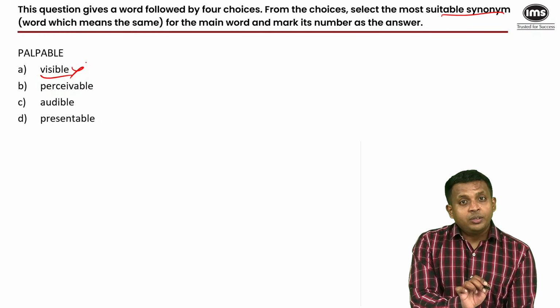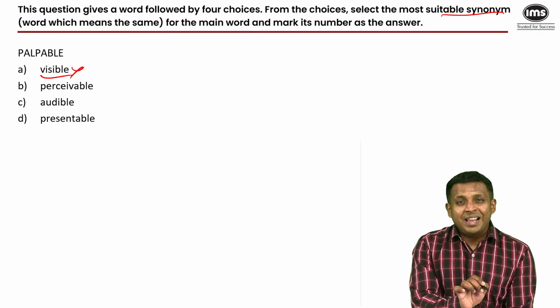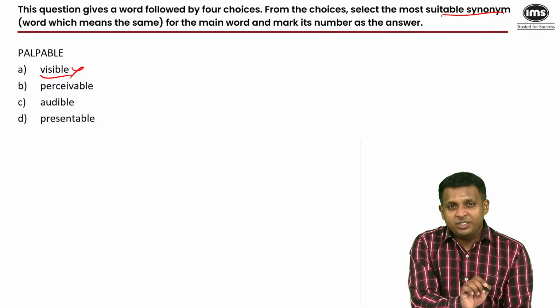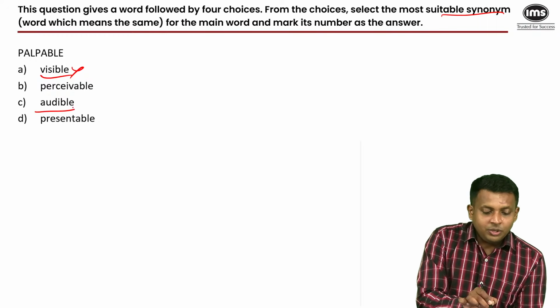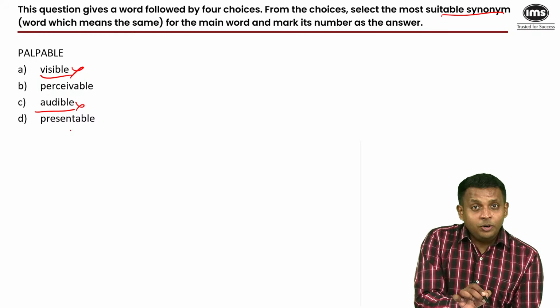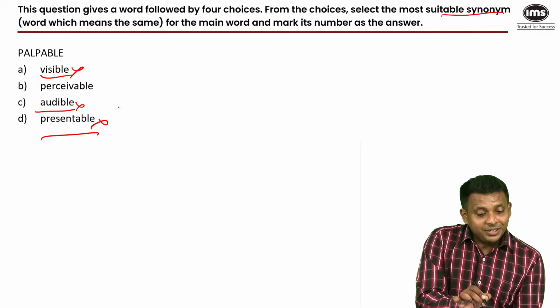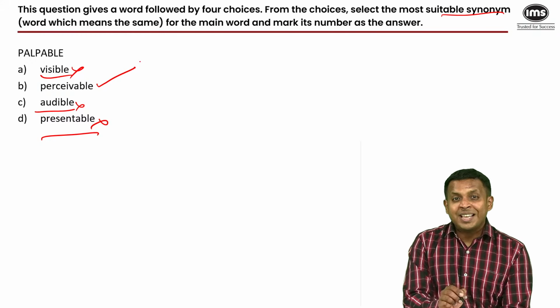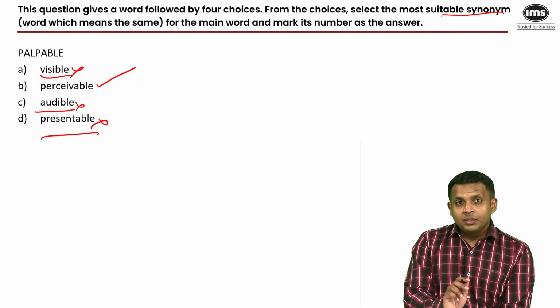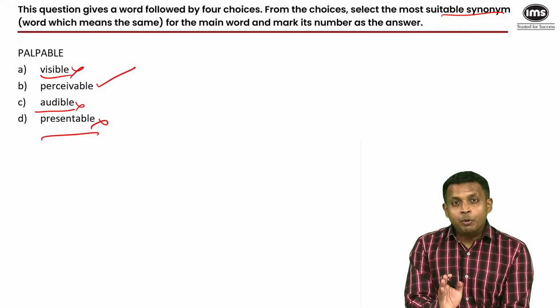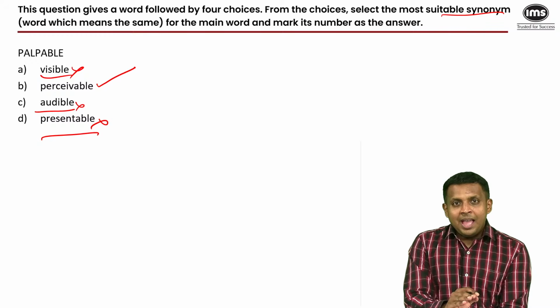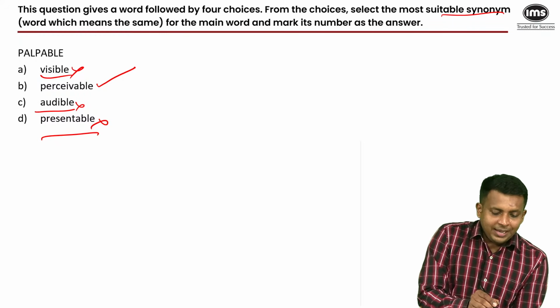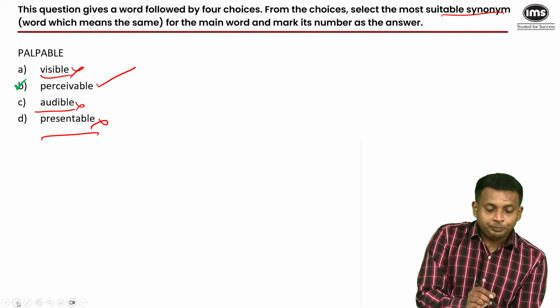It's not something that you can hear. Like you look at people, the body language makes you anxious because you know that the situation is tense. But it's not something you hear. So it's not audible. And it would not be something that you present, so not presentable, but it would be perceivable. To perceive is to sense. Everyone could sense and feel that the atmosphere had become problematic and tense and people were on edge. So my answer here would be B.